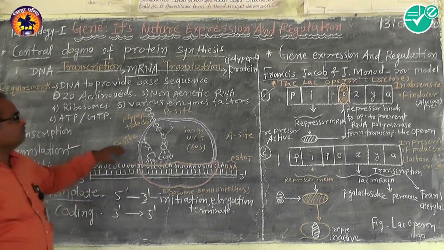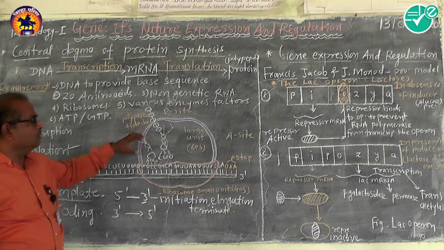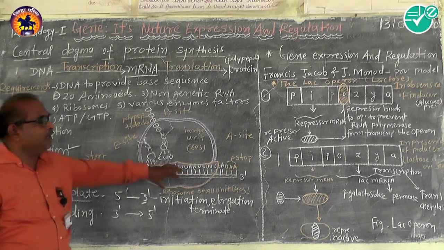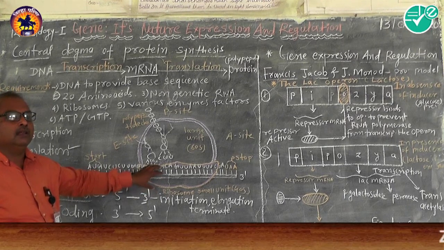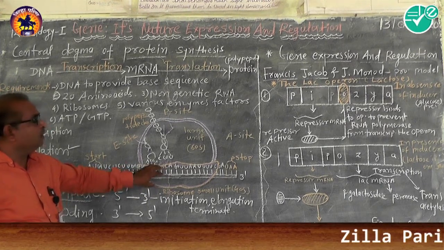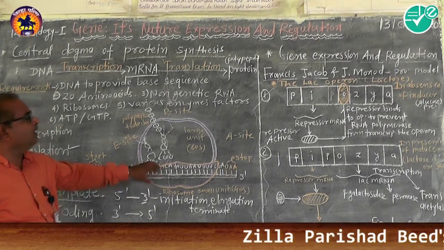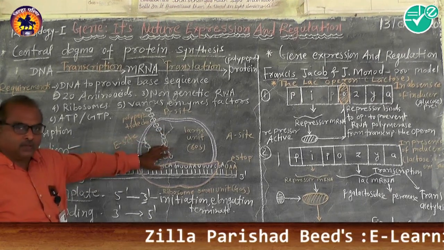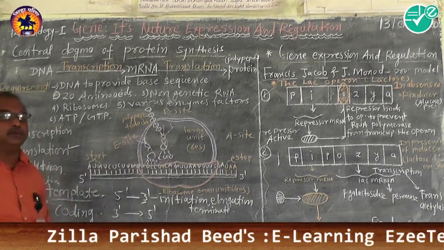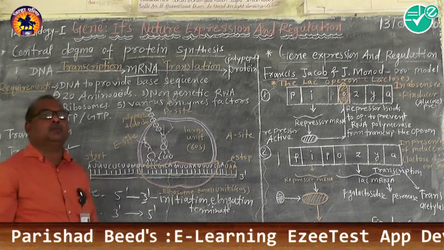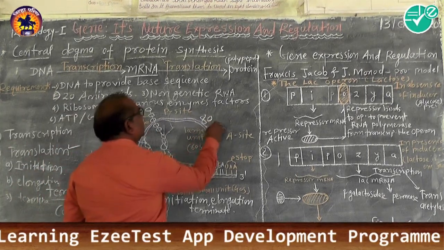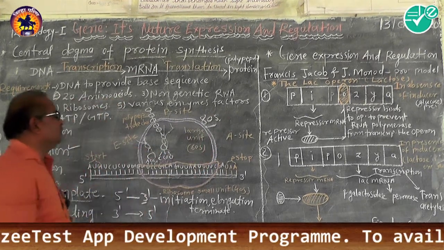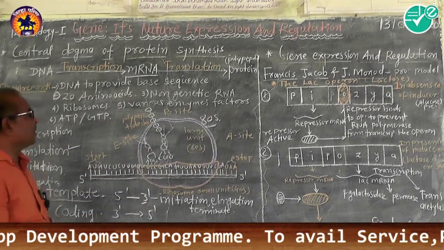First of all, the smaller unit comes and joins, binding to the mRNA. Afterwards the larger unit also comes together to form the complete ribosome. Now this ribosome, the smaller and larger units, that is the 80S unit of the ribosome, binds to the mRNA here.